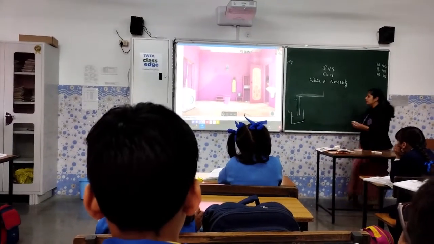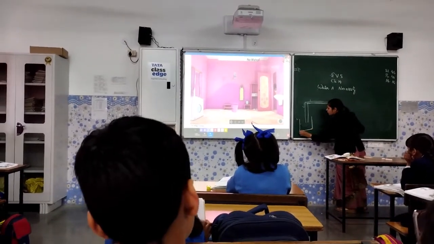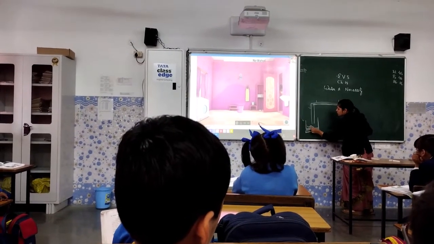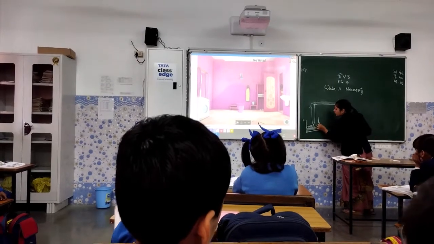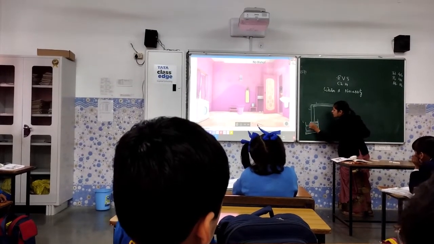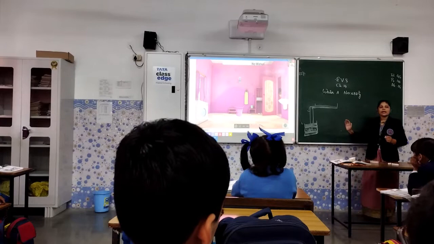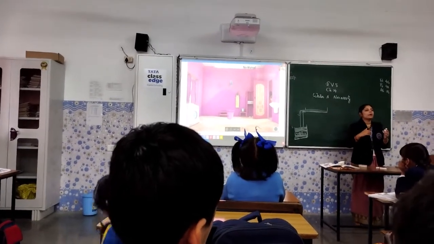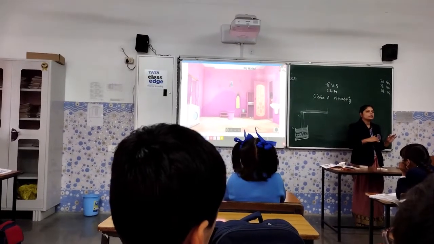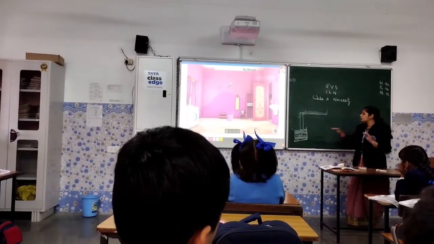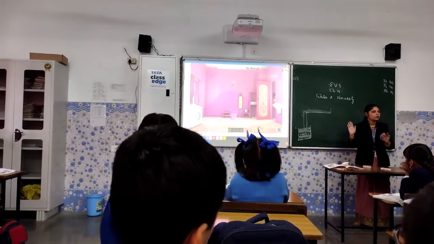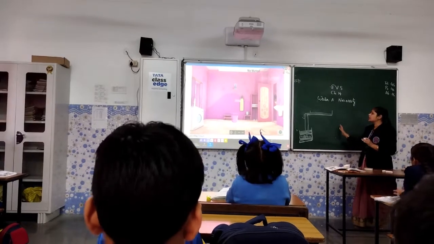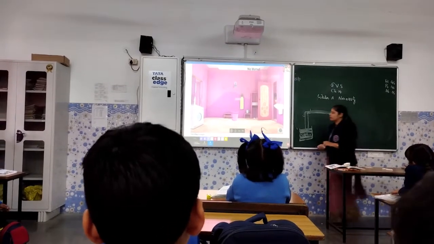We can do one thing. In this tank we can put some stones, some gravel, that means small stones. Then we can put some sand and we can put some bricks. इस टैंक में जब पानी आएगा, slowly the water gets absorbed by the ground, and in this way we are helping to increase the groundwater sources. What is rainwater harvesting? When you are utilizing the rainwater. Okay.